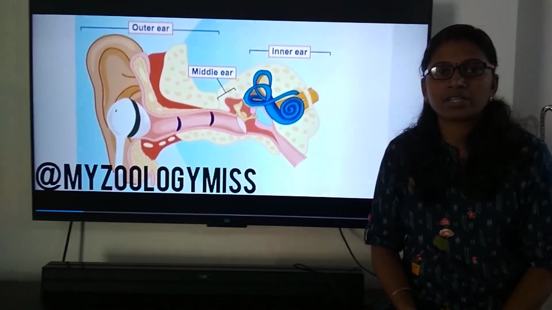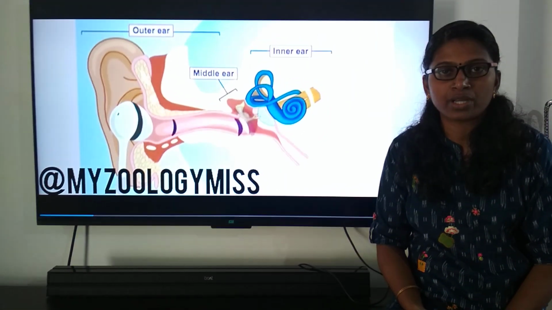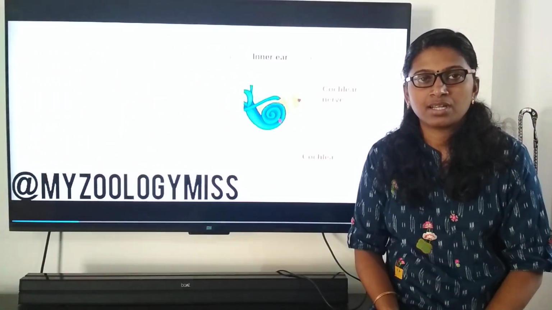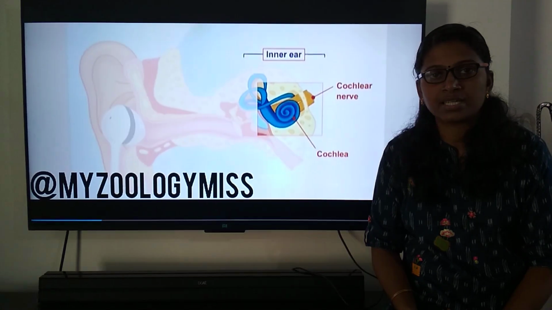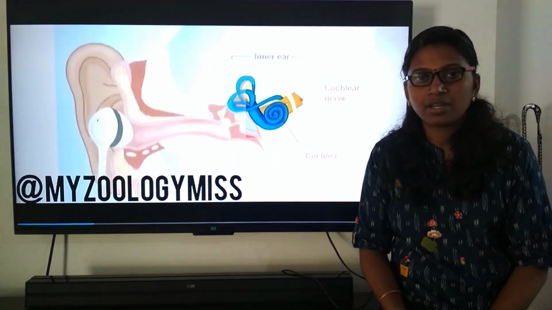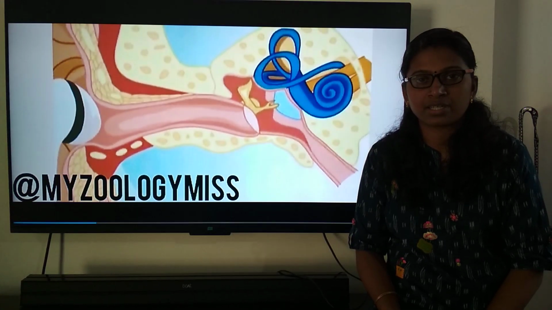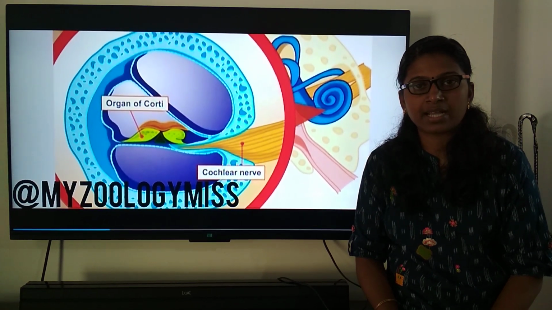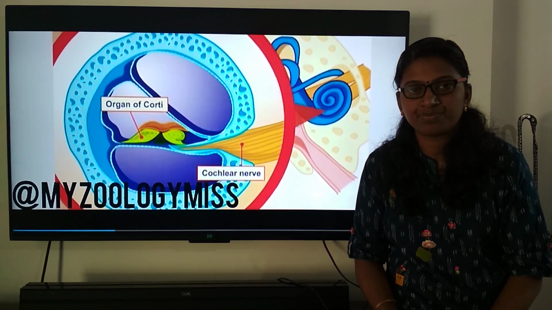The sound waves are now ready to get translated in the cochlea into nerve impulses, the language which our brain understands. The cochlea in the inner ear contains an organ called the organ of Corti, which plays a crucial role in hearing. The organ of Corti lies above the basilar membrane and extends along the length of the cochlea.